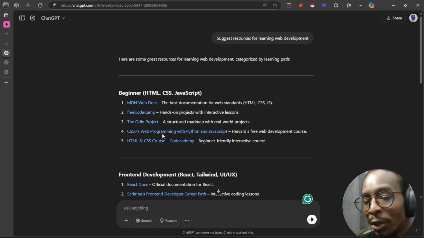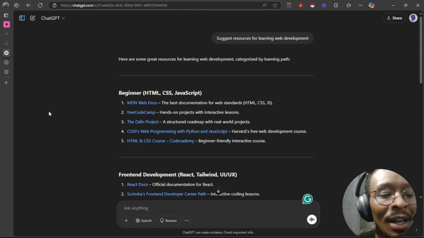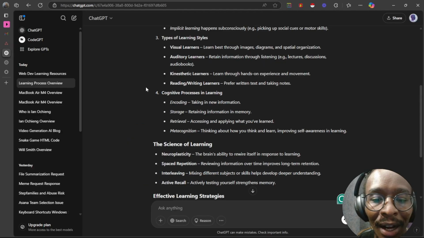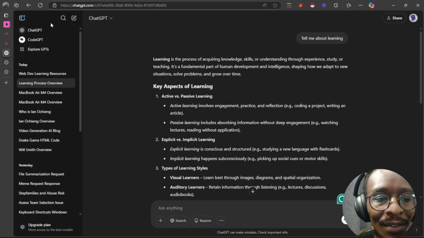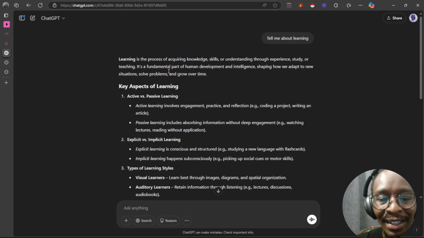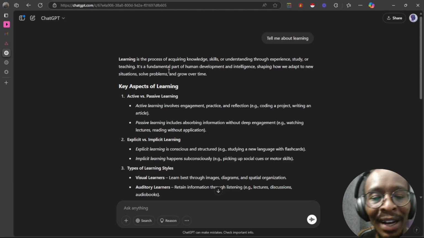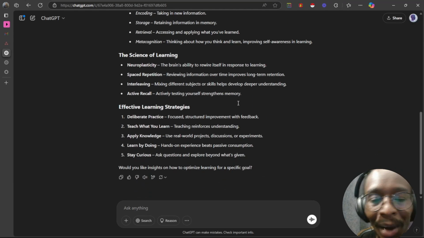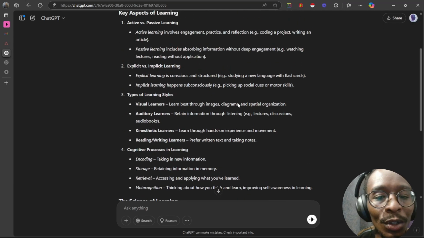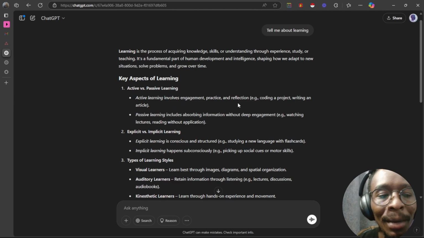One is way more useful than the other one, because this other one is a bit generalized and not as layered of an answer. So you're going to have to keep asking it way more questions to get what you want, and it's going to take a lot of time. But when you are specific with your prompt, you get to your answer quickly.